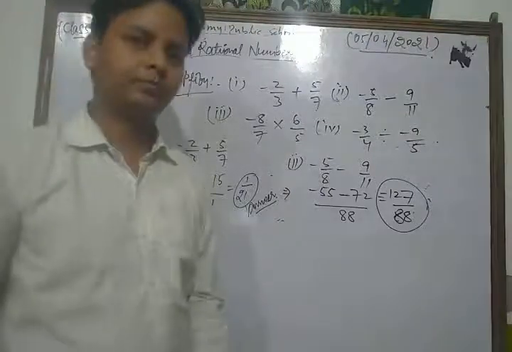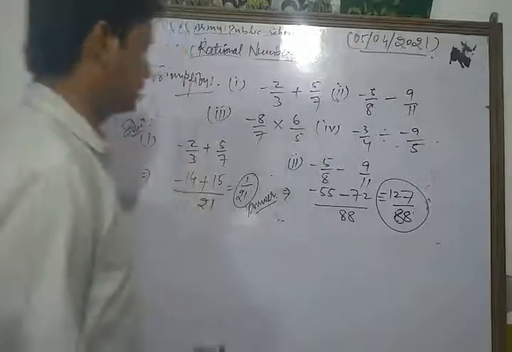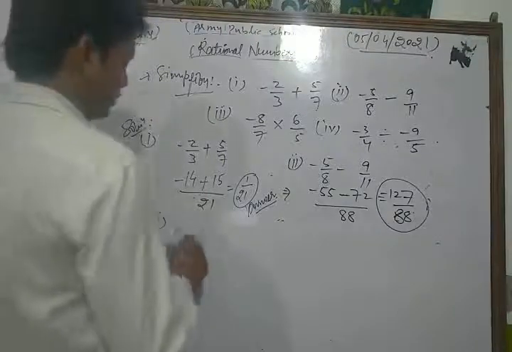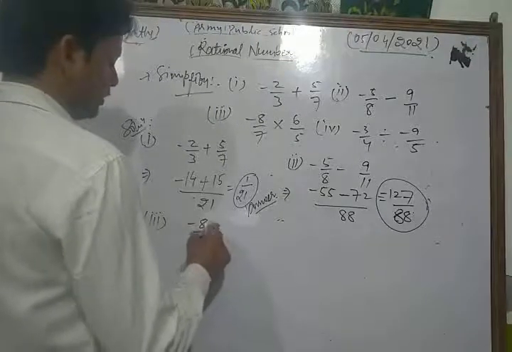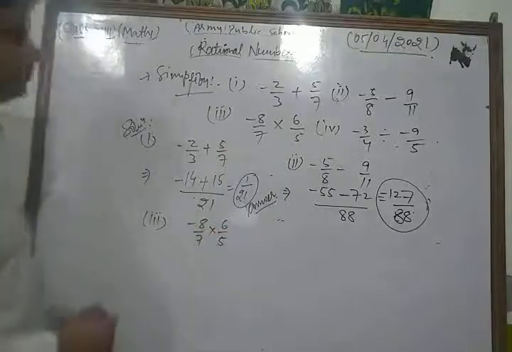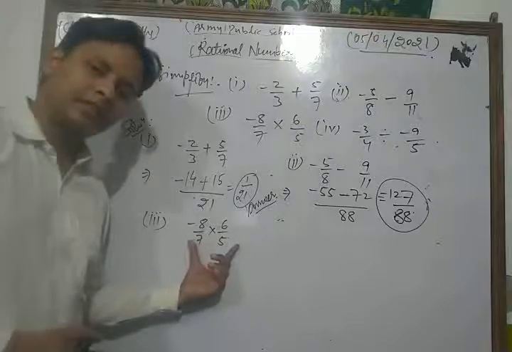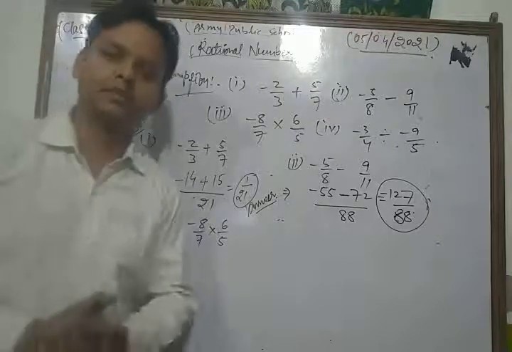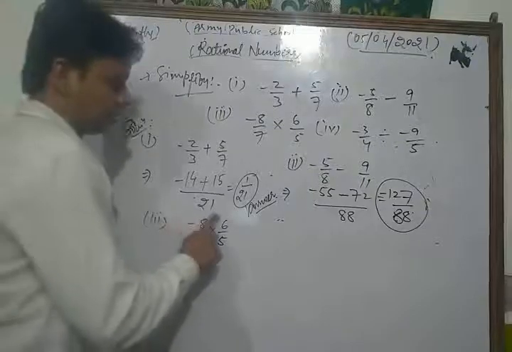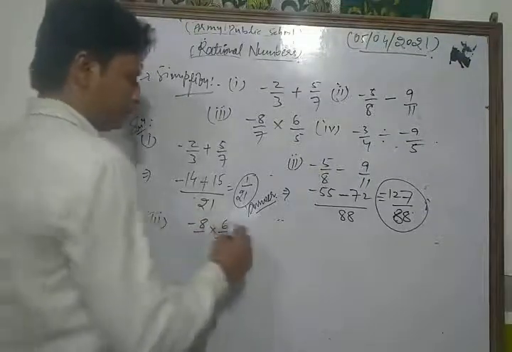Okay, now we take and solve the third part of this question, which is minus 8 upon 7 multiplied by 6 upon 5. Now we just simplify them. If we multiply rational numbers, we just multiply the numerators and the denominators.